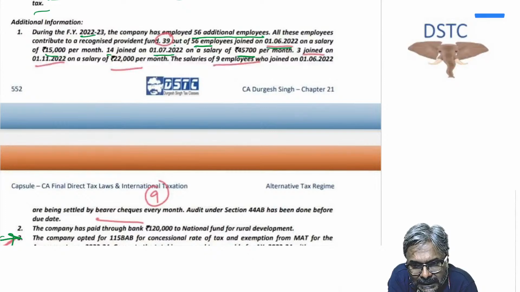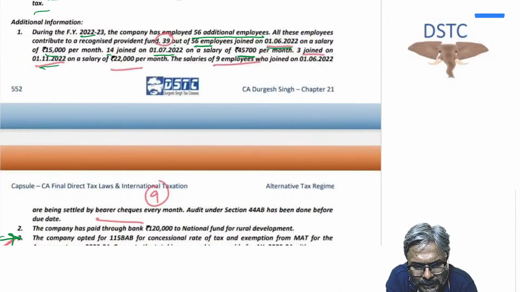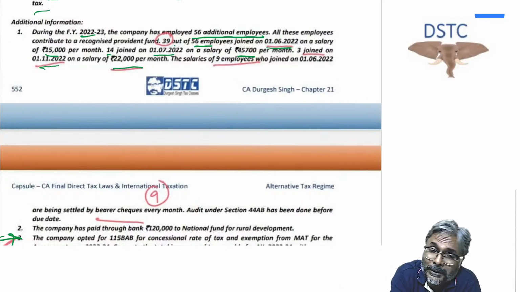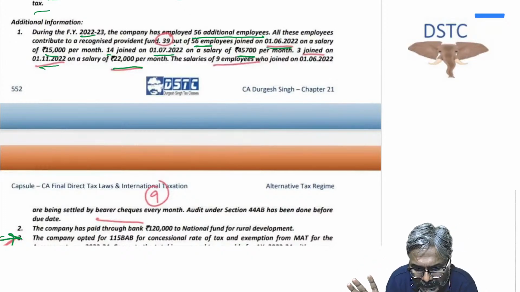Will it be disallowed? Yes. Disallowed means it will not be allowed under 80JJAA. I have used the word disallowed loosely, it is not to be allowed under 80JJAA. 3 joined on 1st of November 2022. Now this 1st November 2022 at a salary of 22,000. Is it 150 days? November 30, December 31, January 31, February 28, March 31. Is it 150 days, students? Quickly!